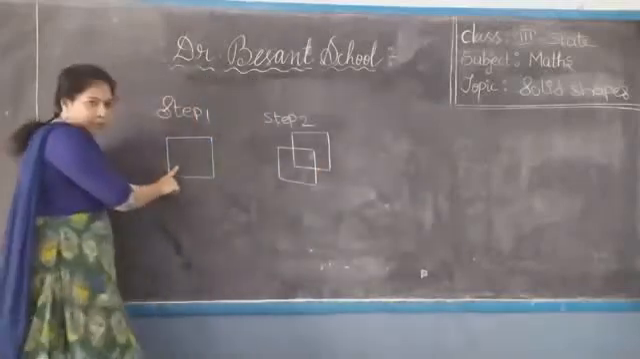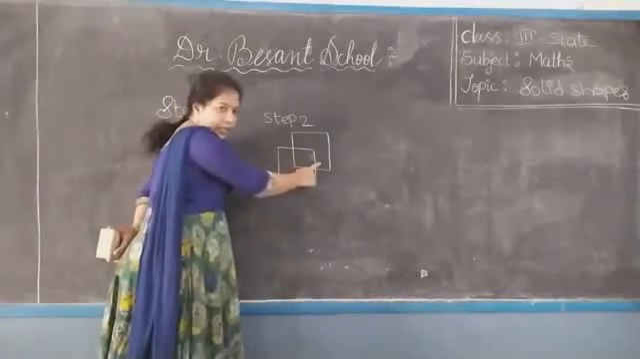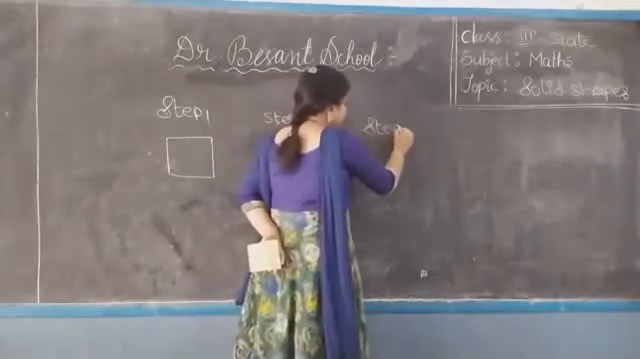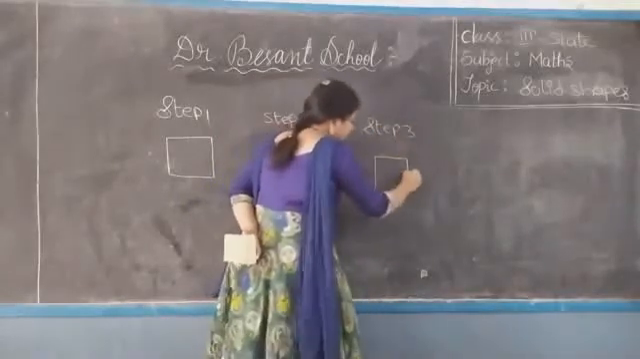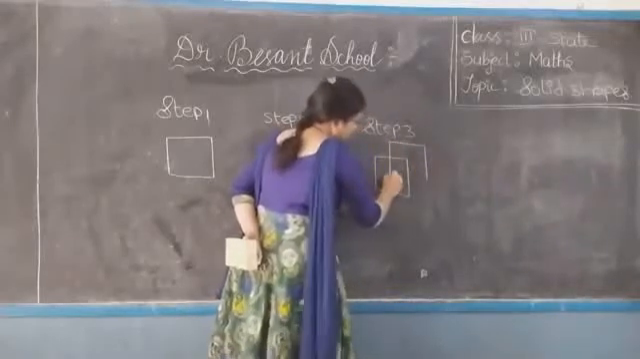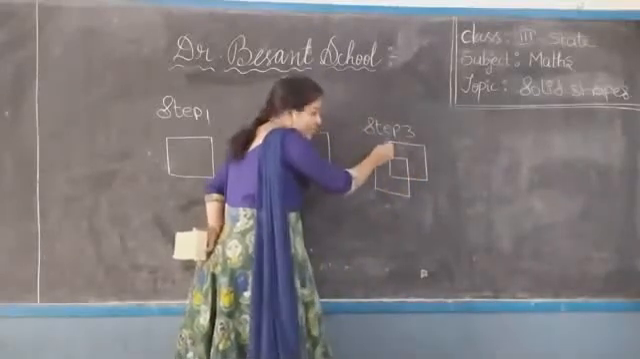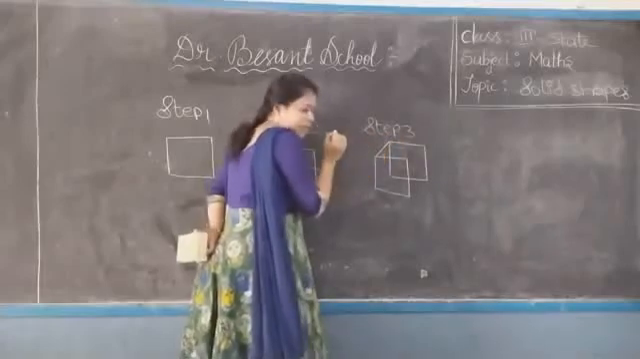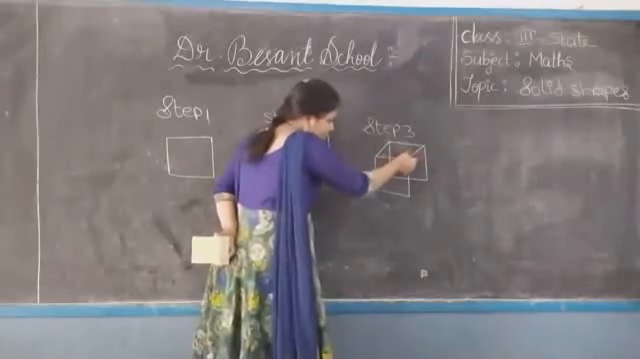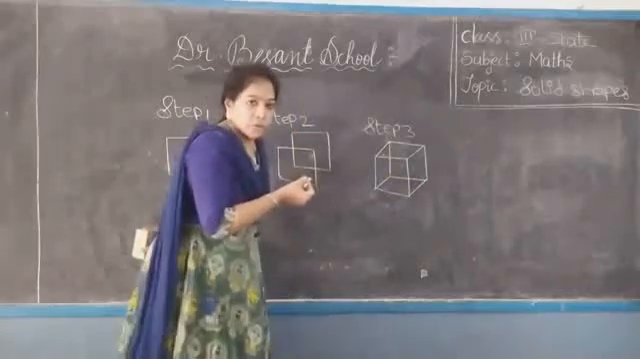Okay, this is step 1. In step 2, draw one more square like this. Okay children, now we have 2 squares. In step 3, we have already drawn the 2 squares like this. Now we have to join these vertices. This one to this one like this. This one to this one like this. And here to here. Here to here. This is the drawing of the cube.